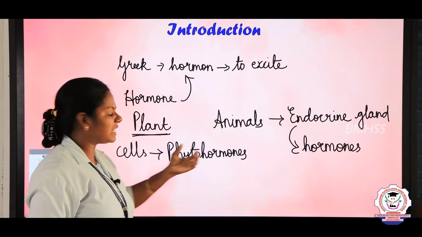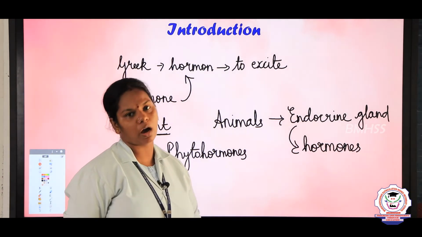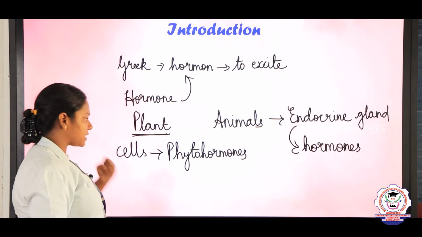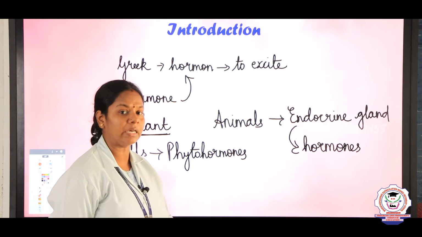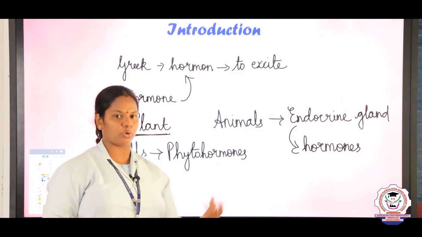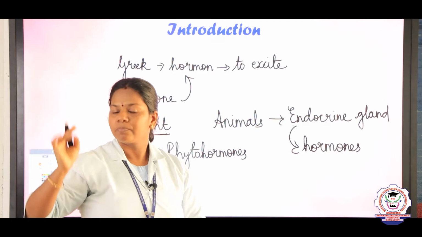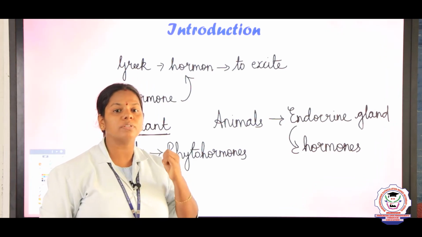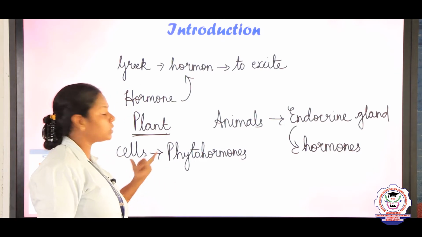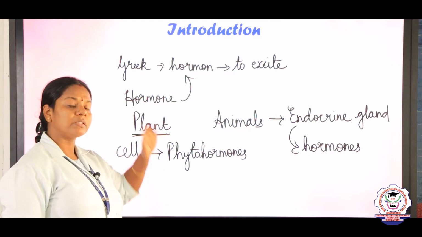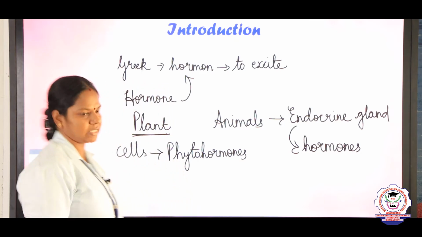But when compared to animals, the plant secretes only a low quantity of hormones, and those hormones are necessary for performing physiological as well as cytological functions of the plant. For example, if the plant wants to grow, to form roots, or to form buds, for all these processes the hormones are required in small quantities. In this session, we are going to discuss the plant hormones, especially only the auxins.